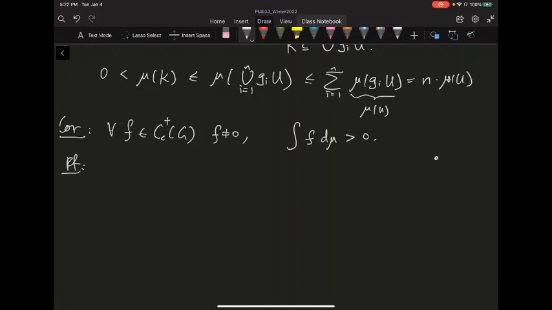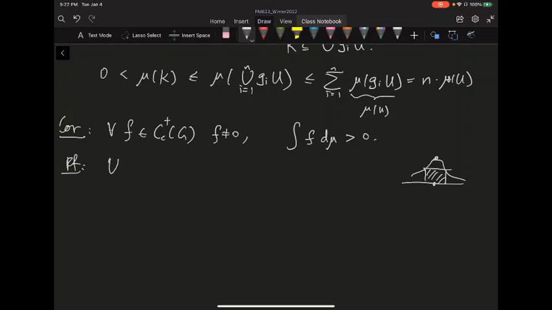Your f has to be non-zero somewhere, so there's some x where your function is non-zero. And you just look at where this function is greater than, say, half of the sup norm, and the integral is at least that multiplied by the measure, and you know from the last lemma that the measure of this open set is strictly greater than 0.